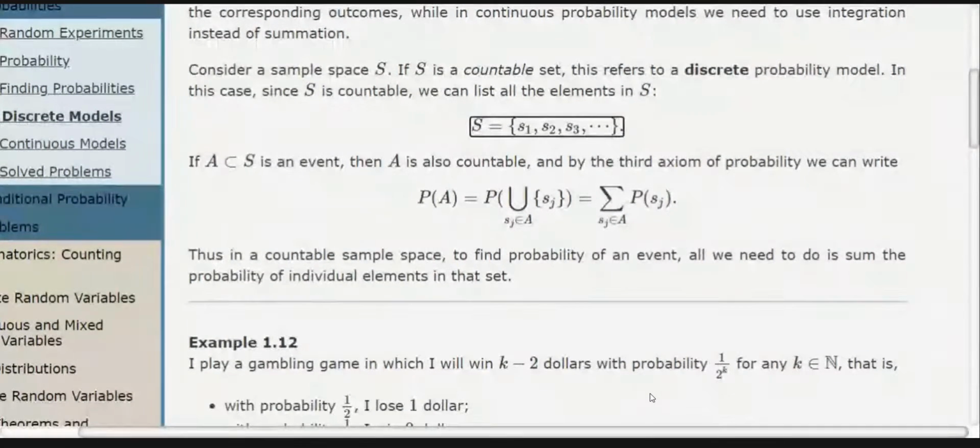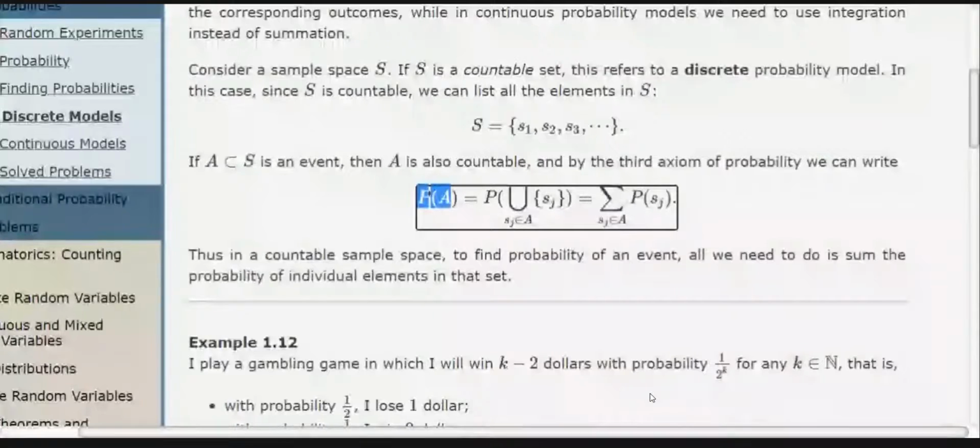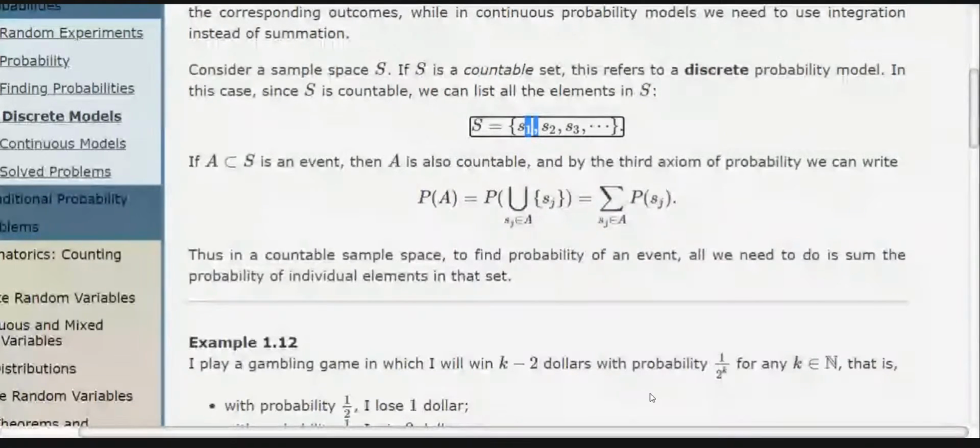Now if A is a subset, an event, which we have defined like that, an event is a subset of a sample space. So we have chosen A as our event from the sample space. Now, if I want to know the probability of this event A, this event A may contain a few S's, maybe S1, S2 only, S1, S2, S3 only, or maybe whole S also.